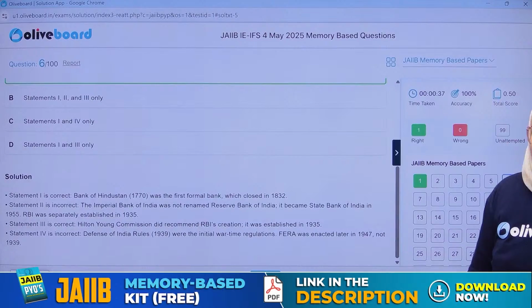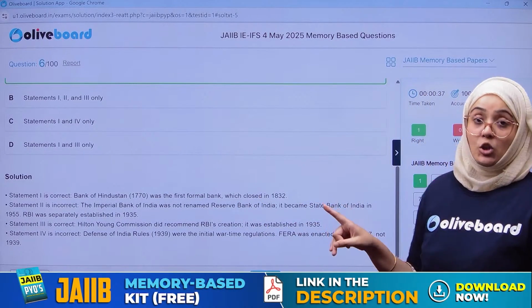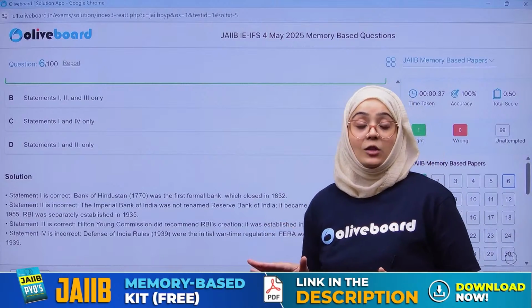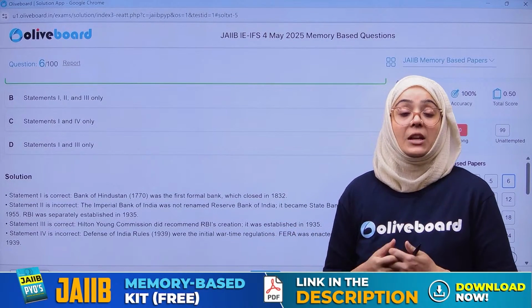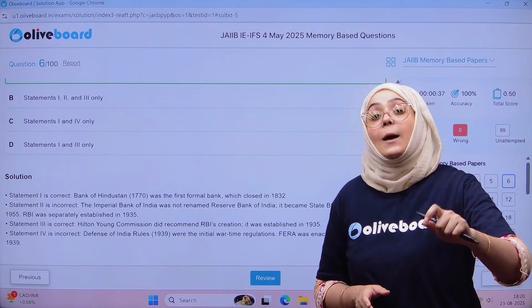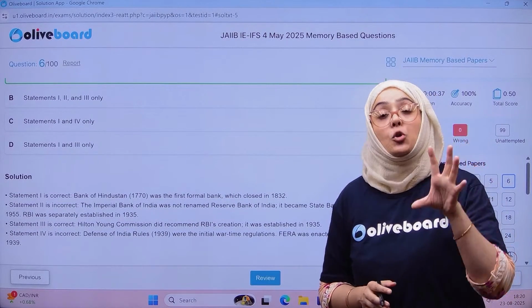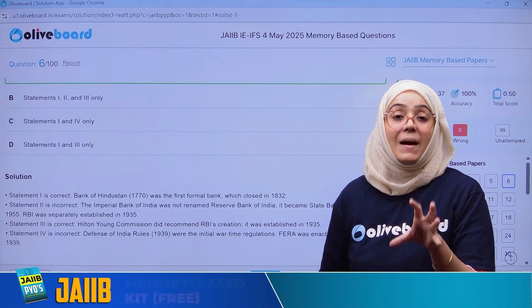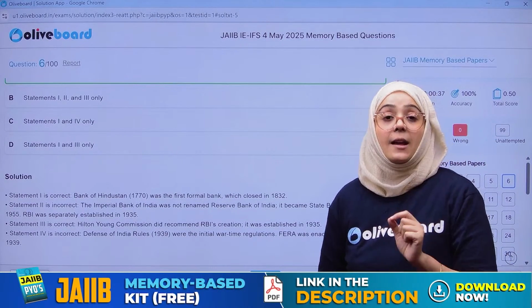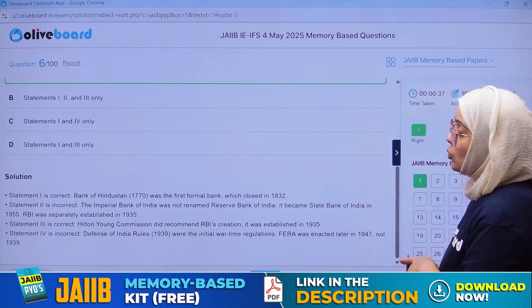If we talk about the solution, Bank of Hindustan was the first bank to be established in India. The name is Bank of Hindustan, but it was a European bank, set up by Alexander and Company. It was the first European bank set up in India, which actually became functional in 1832.